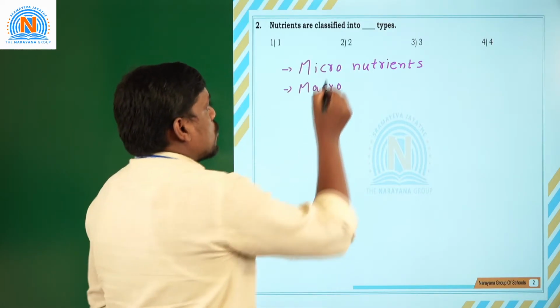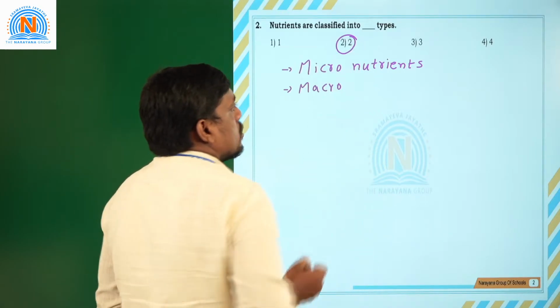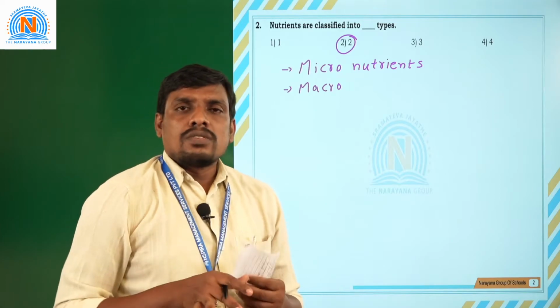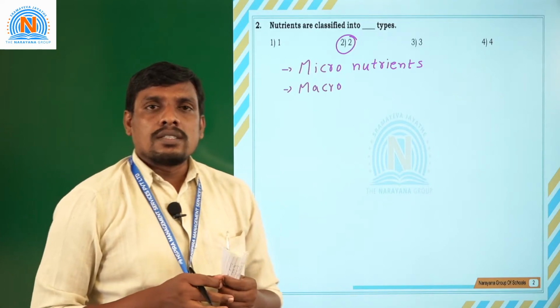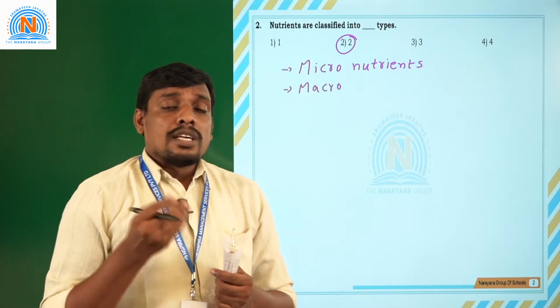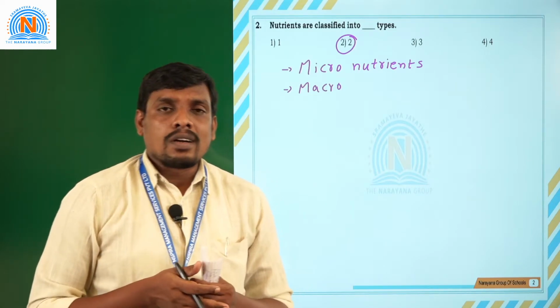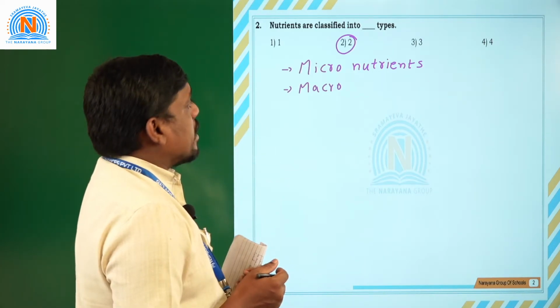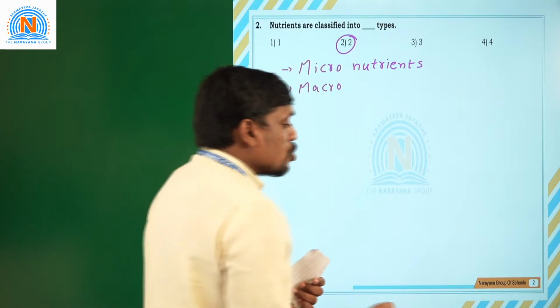Answer is option 2, two types. What are macronutrients? Nutrients which are required in larger quantity are called macronutrients. What are micronutrients? Nutrients which are required in smaller quantity are called micronutrients. So, this is the second question's answer. Moving on to the third question.